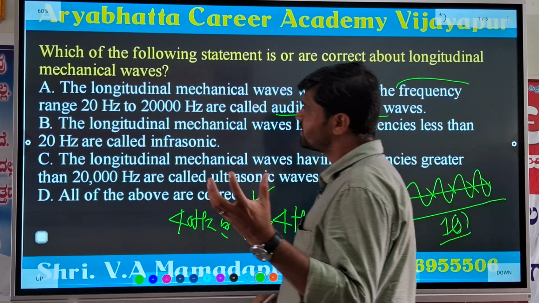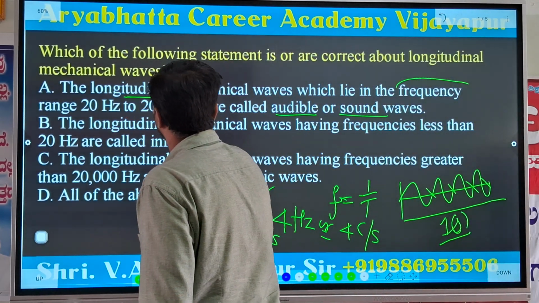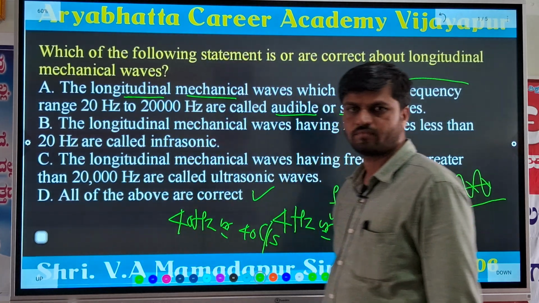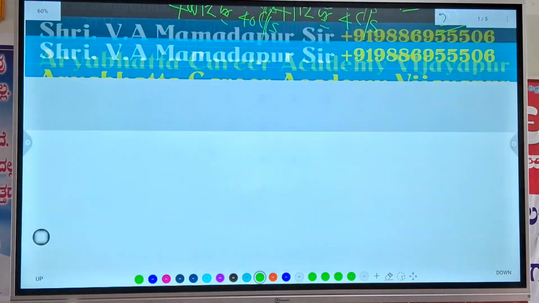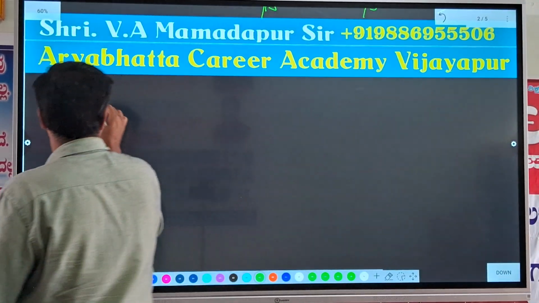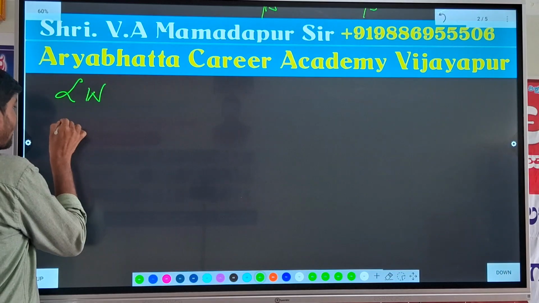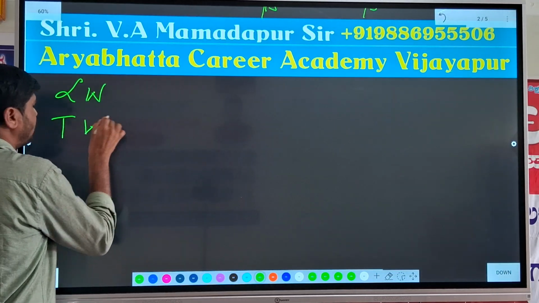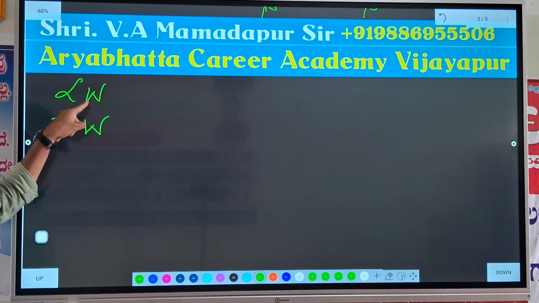And the second question arises in your mind: what do you mean by longitudinal and mechanical waves? I can write longitudinal waves as LW and transverse waves as TW. TW is transverse waves, LW is longitudinal waves.